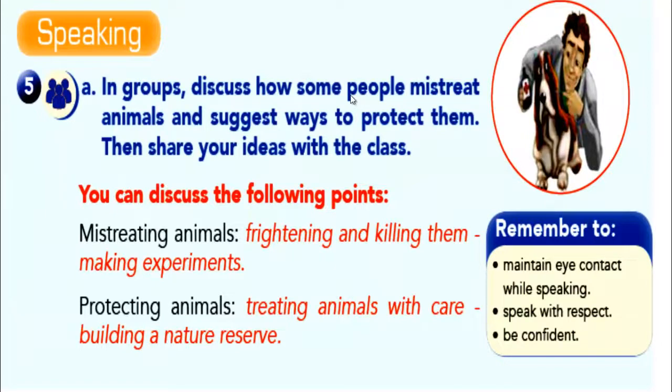Now I'd like you to discuss how some people mistreat animals and suggest ways to protect them. We find that some people mistreat animals. They treat them badly. We want to know how, and I'd like you to suggest some ways to protect these animals. Okay? Like here, frightening and killing them, making experiments. How can we protect them? What are your suggestions? Like treating animals with care, building a nature reserve. Okay? Take your time to write down some notes about this exercise.